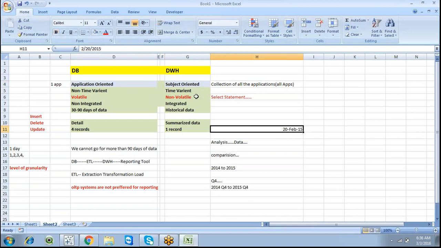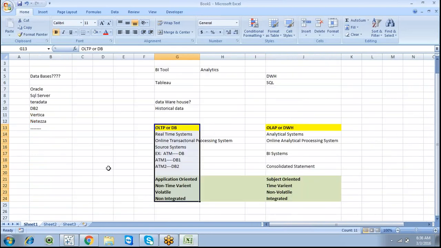I am going to showcase the workflow diagram in the next class. Initially, just go with the terminology. This is a reporting tool, a business intelligence tool, or BI tool.